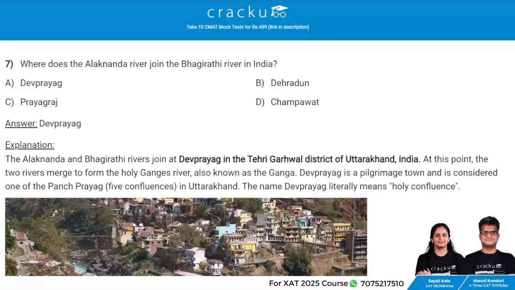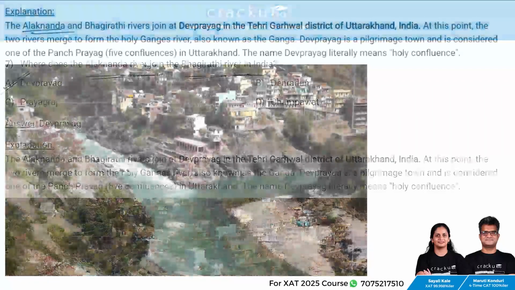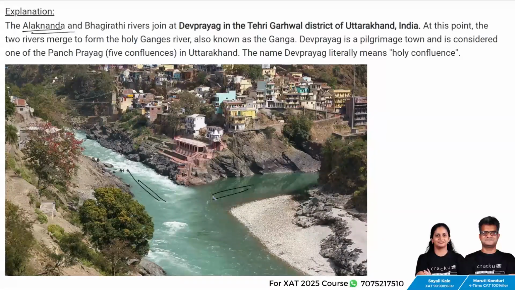Next question. Where does the Alaknanda River join the Bhagirathi River in India? The answer is Devaprayag. The Alaknanda and Bhagirathi Rivers join at Devaprayag in the Tehri Garhwal district of Uttarakhand, India. At this point, the two rivers merge to form the Holy Ganga River. Devaprayag is a pilgrimage town and is considered one of the Panch Prayag in Uttarakhand. The name Devaprayag literally means Holy Confluence.